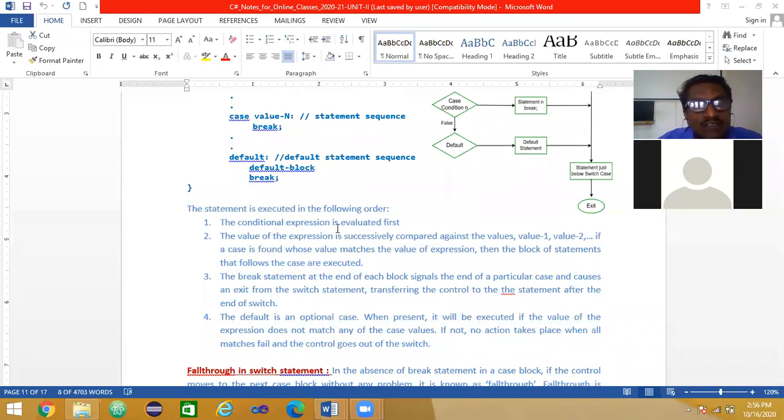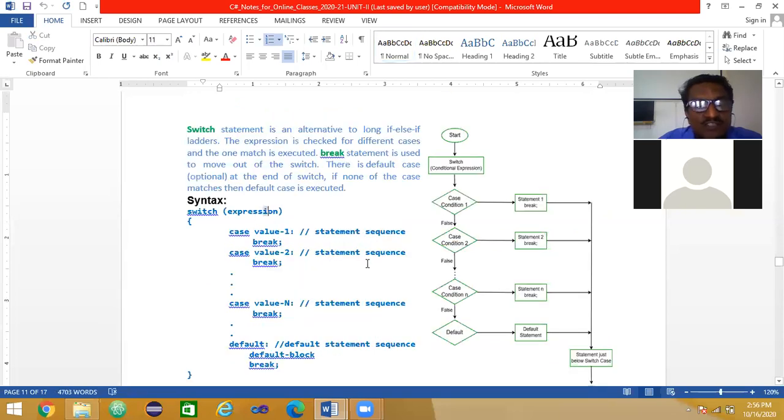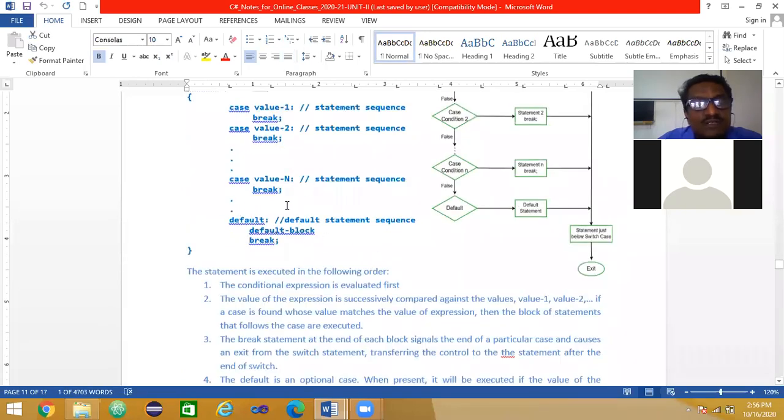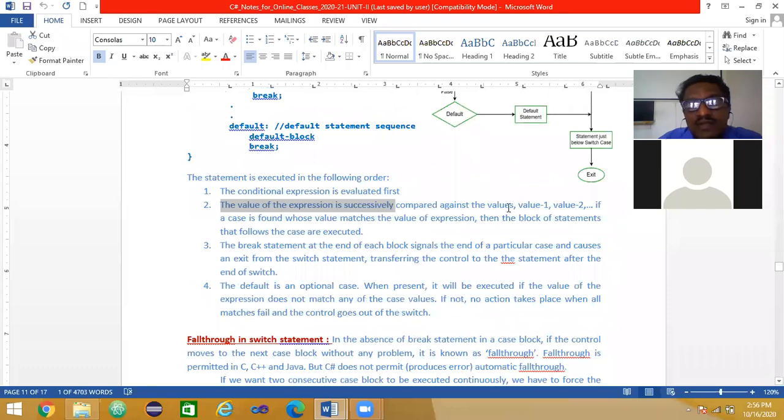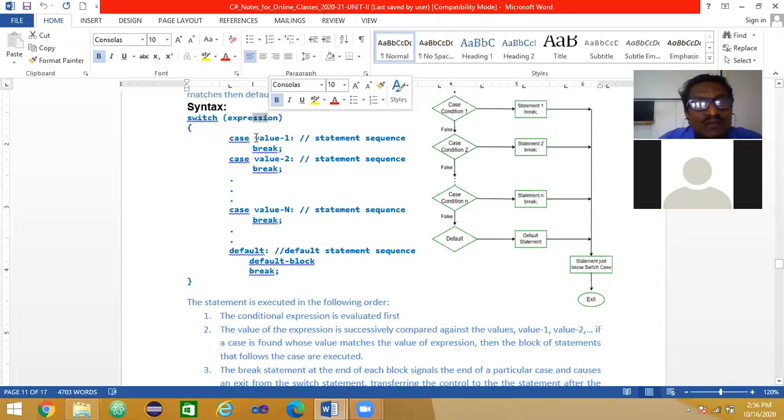Okay, the condition expression is evaluated first. Where is the condition expression? This is the condition expression. It is evaluated first. The value of the expression is successively compared against the values value 1, value 2. Whatever value you get here is compared with this.